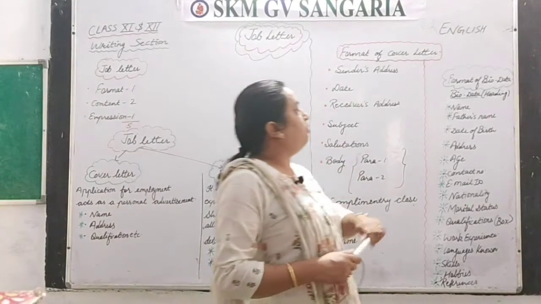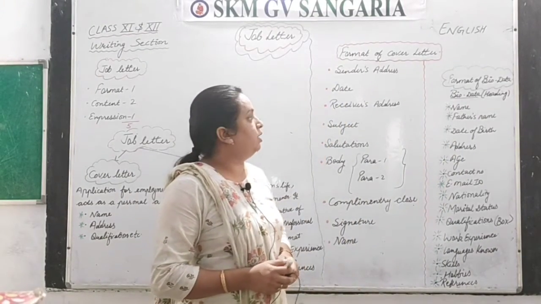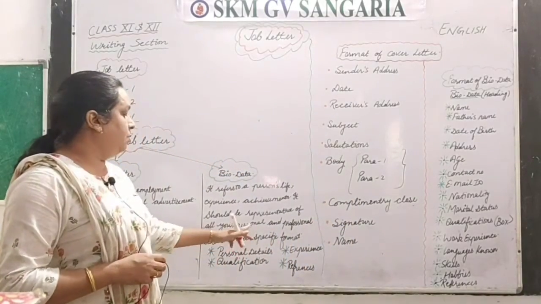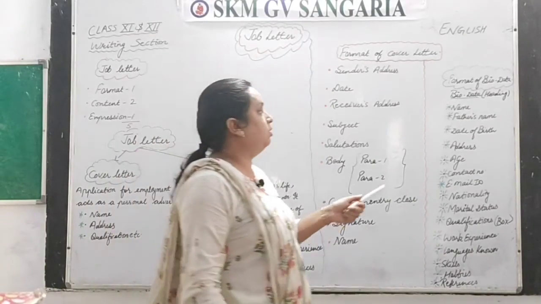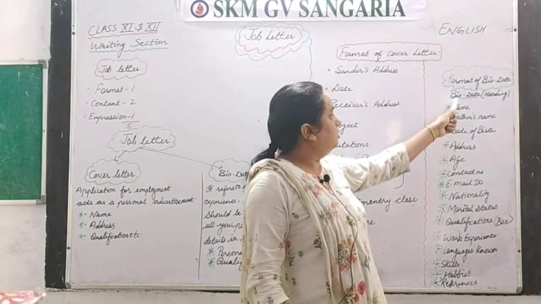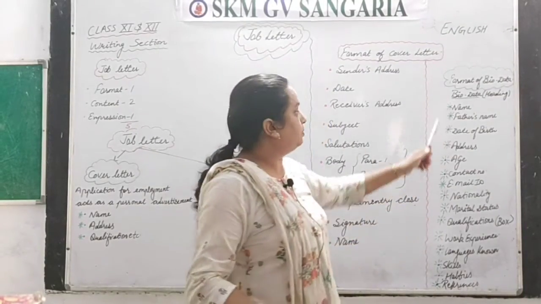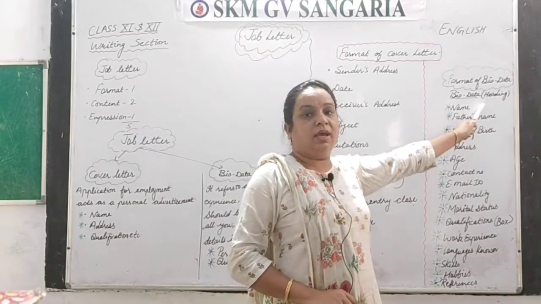Next is the format of the biodata. What are the things you have to keep in mind while writing the biodata? As we have read, this carries both your personal and professional details. So what format do we have to use? You need the heading biodata in the center of your page. This word will act as a heading.